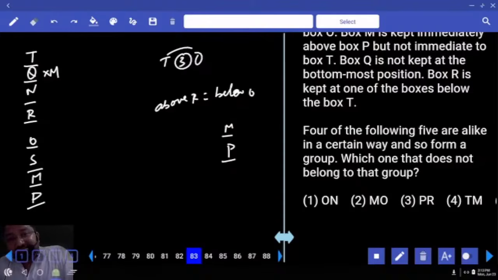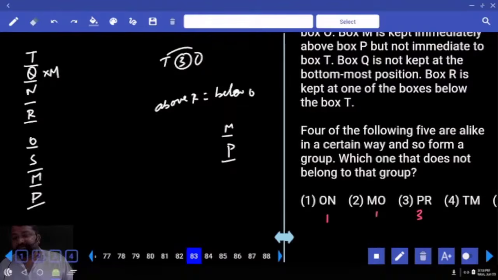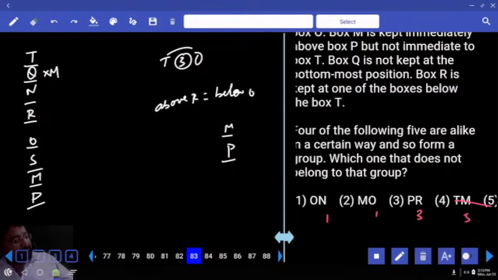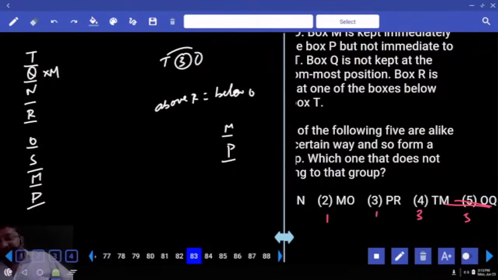Number of boxes in between them. Let's see. Number of boxes between O and N. Number of boxes between M and O. Number of boxes between P and R. Number of boxes between T and M. Number of boxes between O and Q is how much? So you say, sir, the number of boxes here is odd. There it is even. Will you say that is my answer?